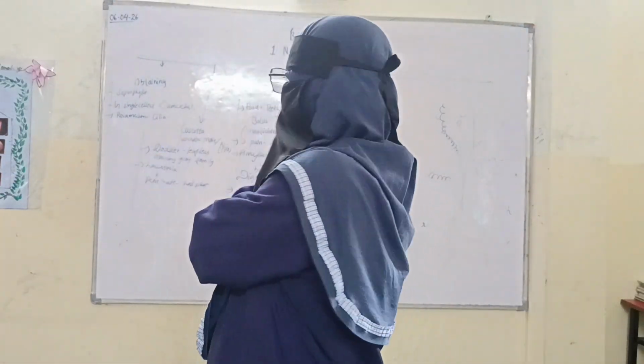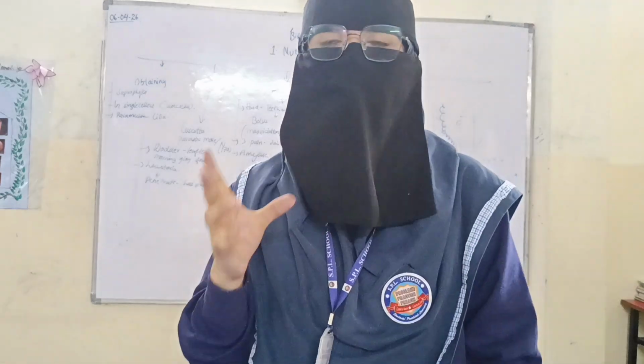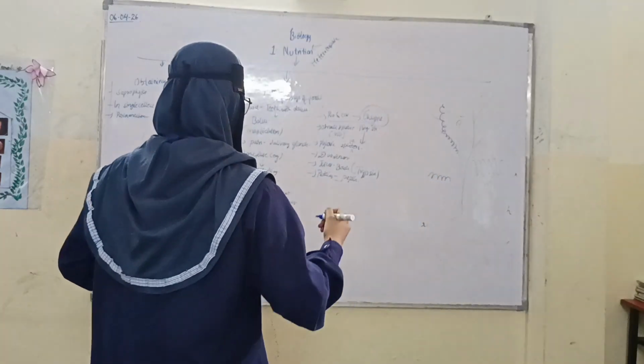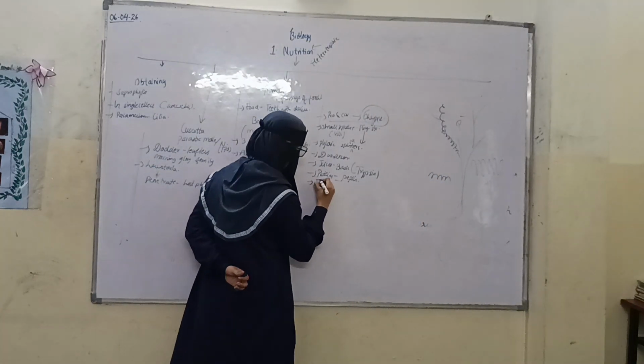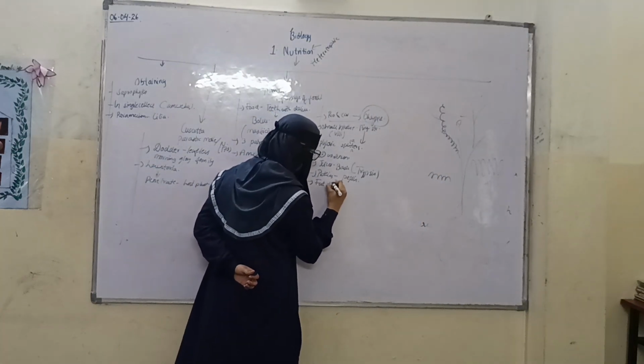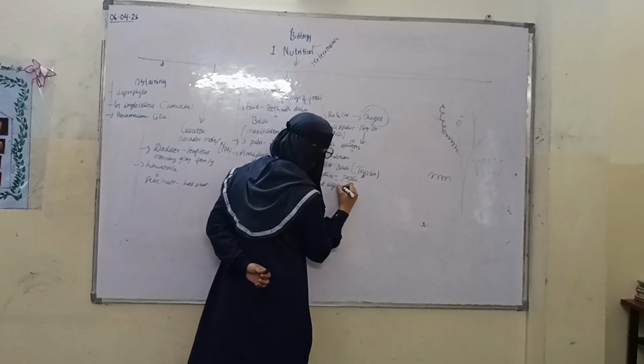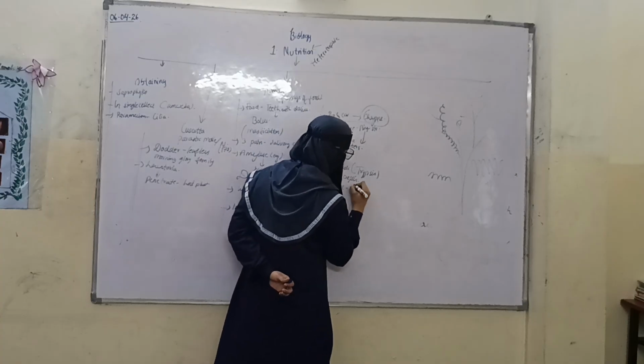Now we have discussed carbohydrates and proteins. How about fats? Fat is digested by converting into small globules. This process is called emulsification.